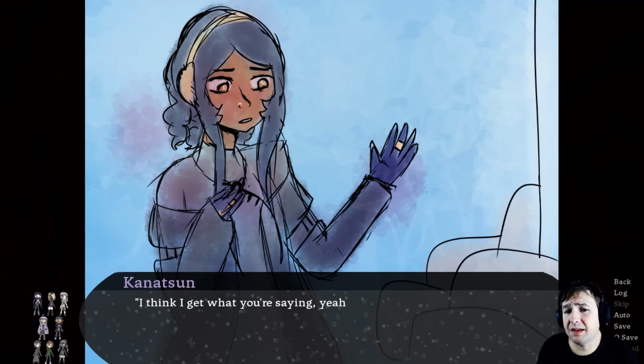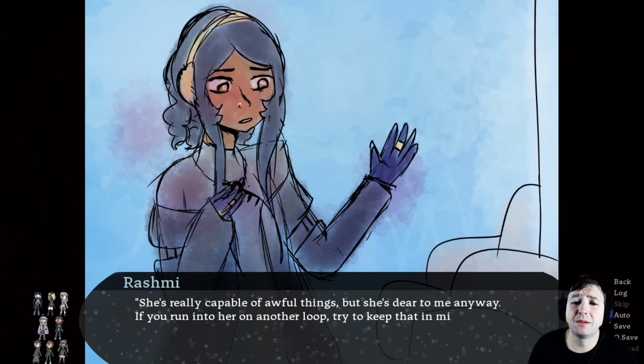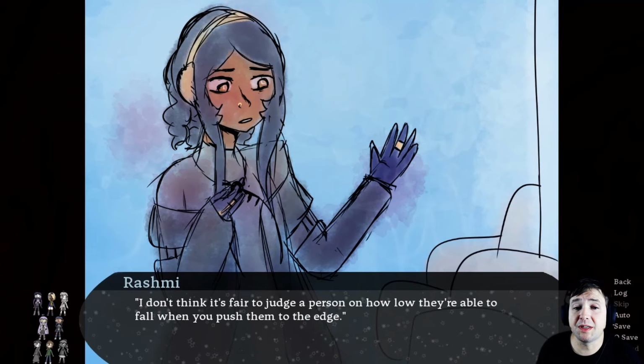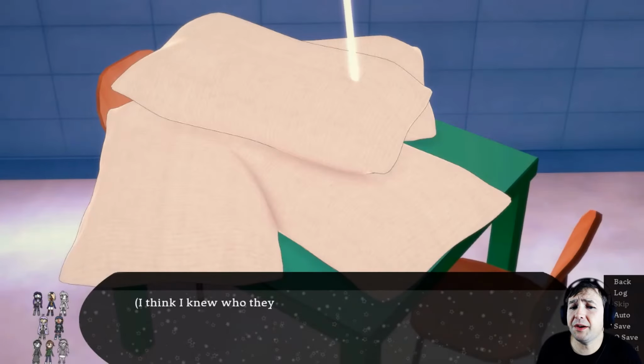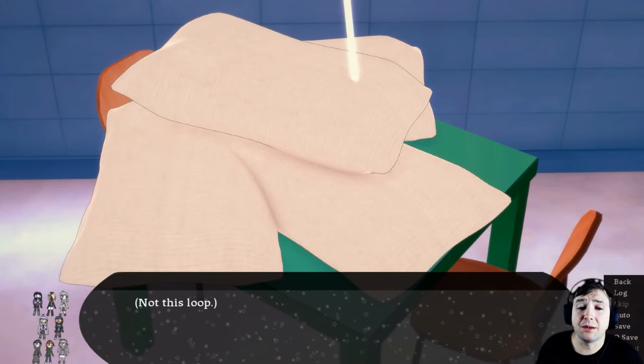"I think I get what you're saying, yeah. She's really capable of awful things, but she's dear to me anyway. If you run into her on another loop, try to keep that in mind. I don't think it's fair to judge a person on how low they're able to fall when you push them to the edge." I think I knew who they were talking about, but I wasn't going to take back what I said. Not this loop.